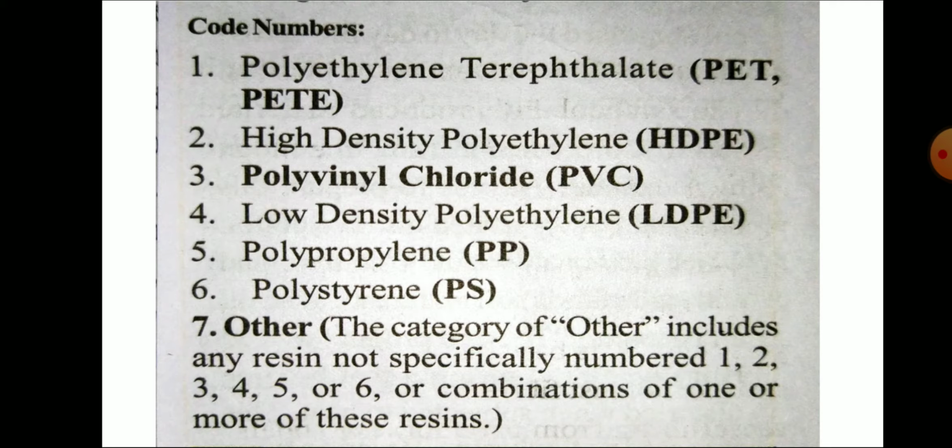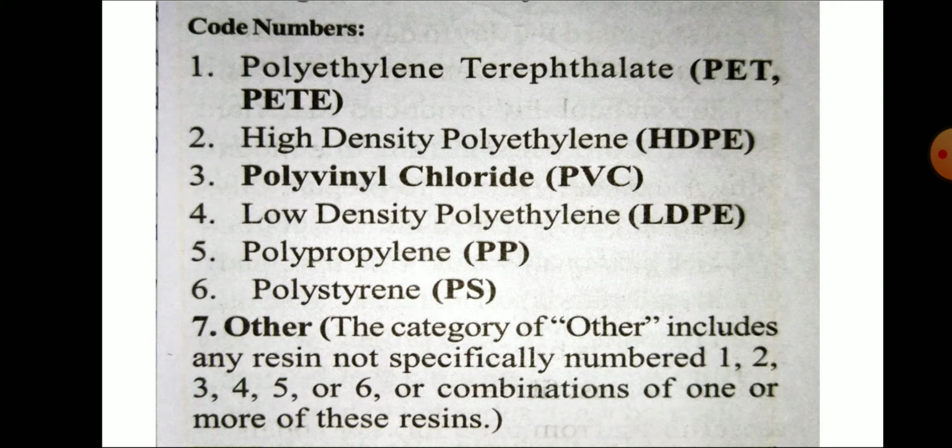Then PVC, polyvinyl chloride. All these are certain kinds of plastics. Next, the fourth one, low density polyethylene, LDPE. HDPE means high density polyethylene.